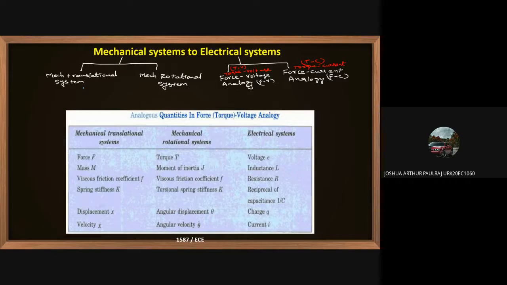When you convert mechanical translational to force-voltage, force is equivalent to the voltage parameter. That is the meaning. When you convert a mechanical rotational system to torque-voltage, torque equals voltage. And when you convert a rotational system to current, torque equals current. That is the equivalent parameter.